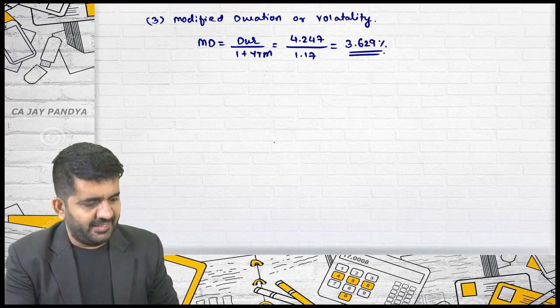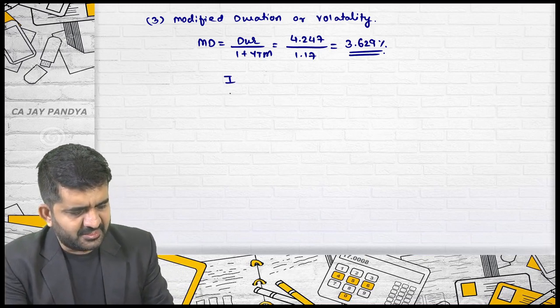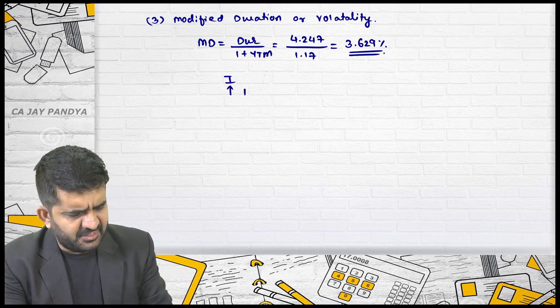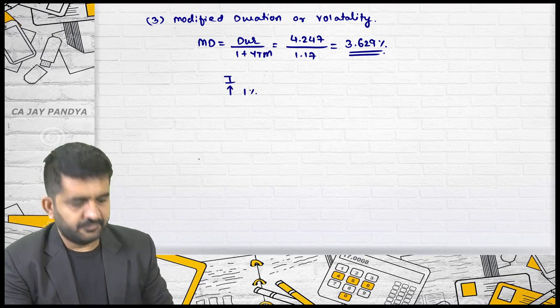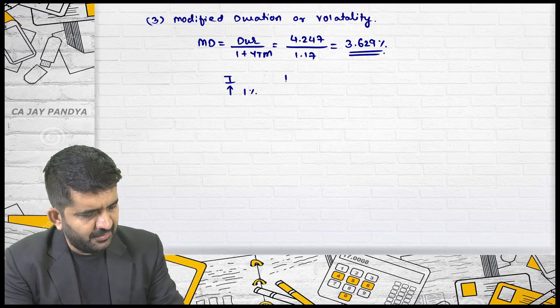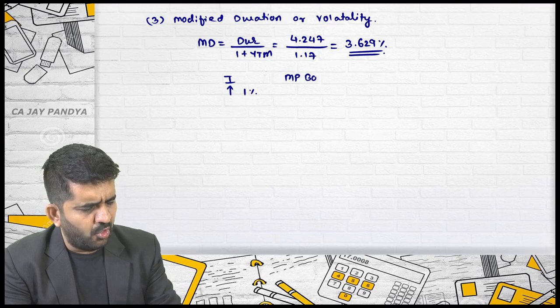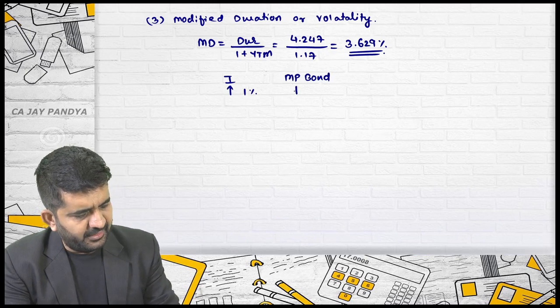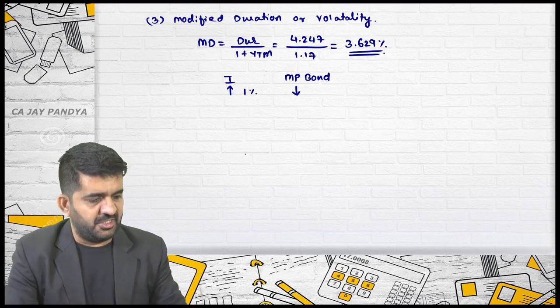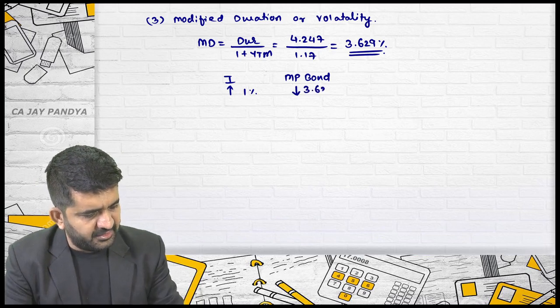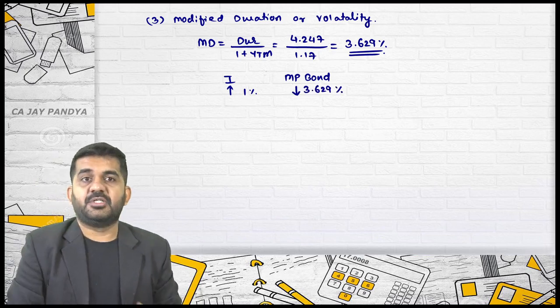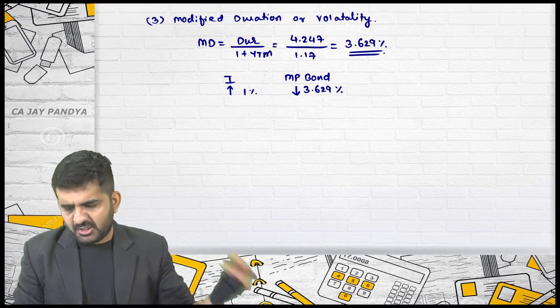What does this mean? If interest rate increases by 1%, then market price of the bond will decrease. There is an inverse relationship, by 3.629 percentage. Let us see what is asked next.